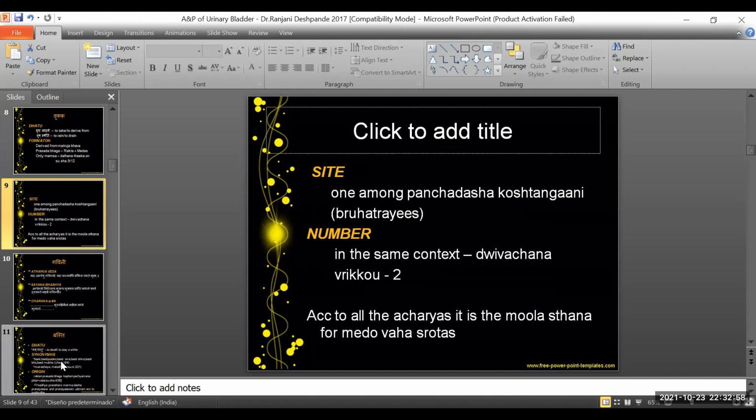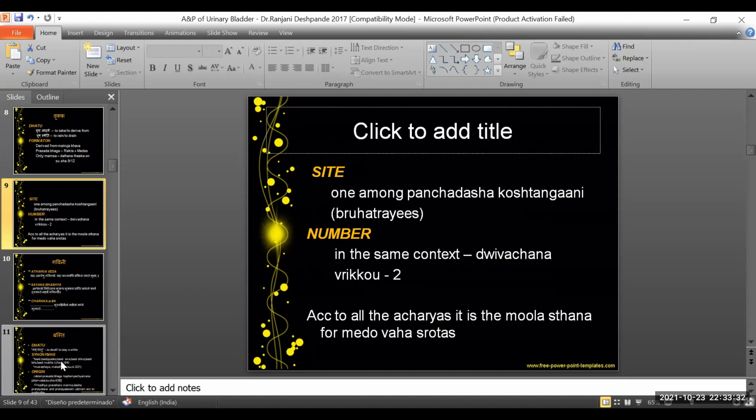On the other hand, if we see the lipid metabolism at the level of PCT, that is the proximal convoluted tubules, which is one of the entities of the nephron, the unit of the kidney, that plays a major role in maintaining the metabolism of lipid in other parts of the body. So that is why we could say that our acharyas have indirectly thought about it and have given Vrukka as the Mula of Medavaha Srotas.